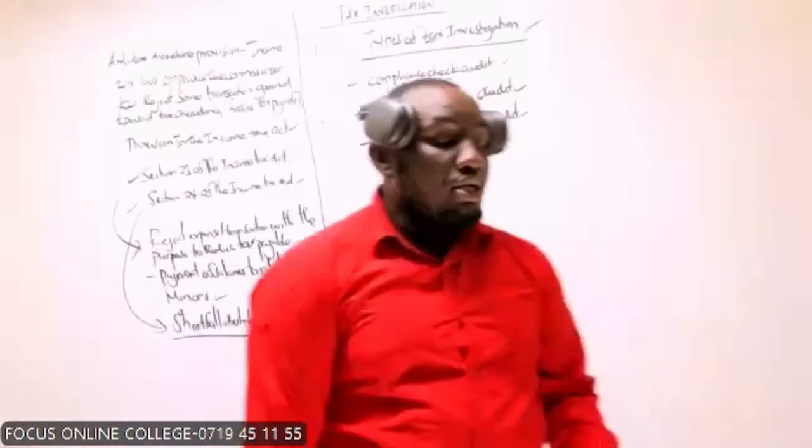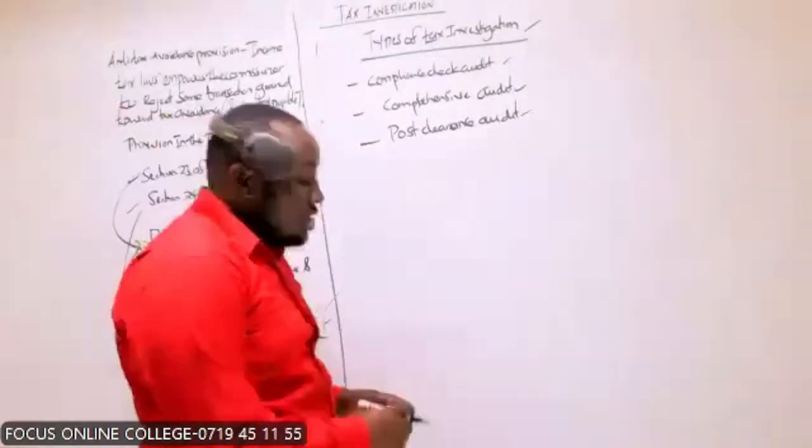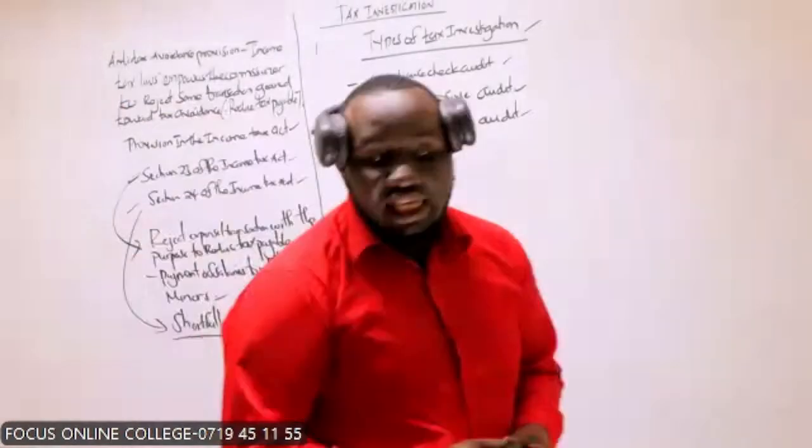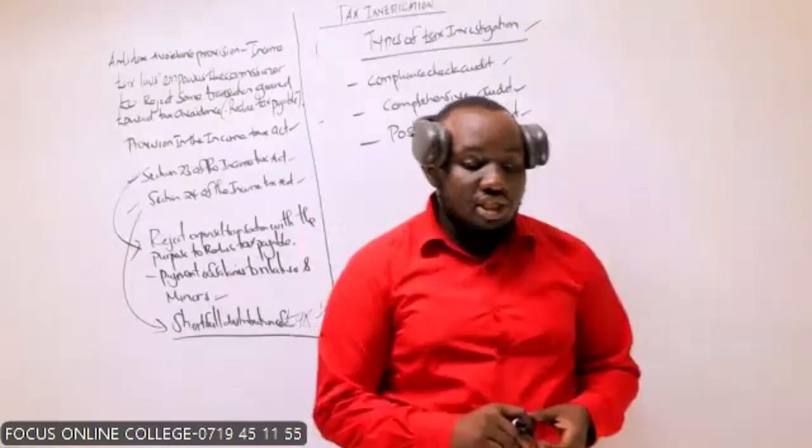Whenever we touch on what we call compliance check, audit, stroke investigation, that basically touches on adherence. We call it adherence to the tax rules and regulations altogether.